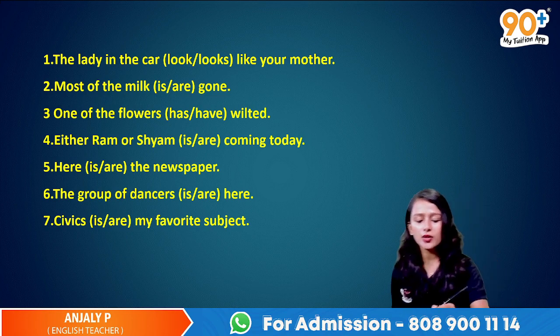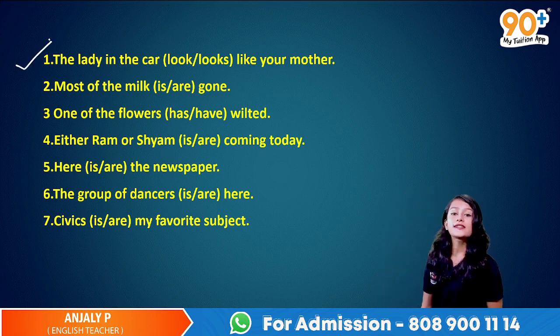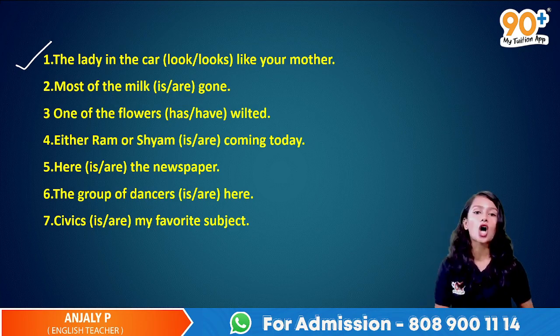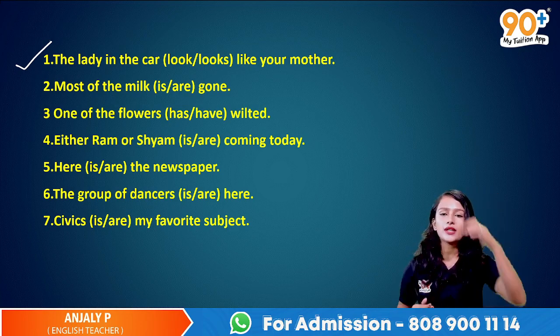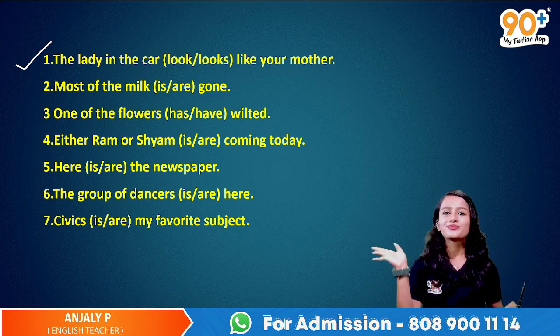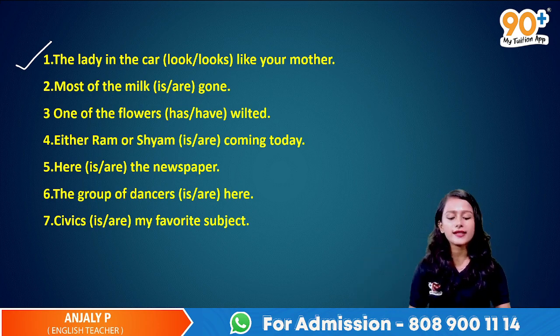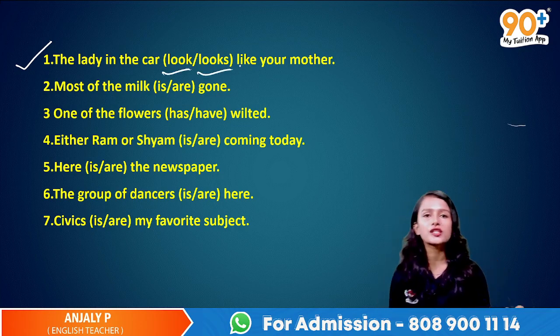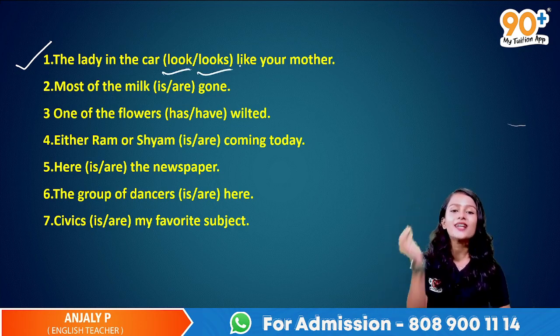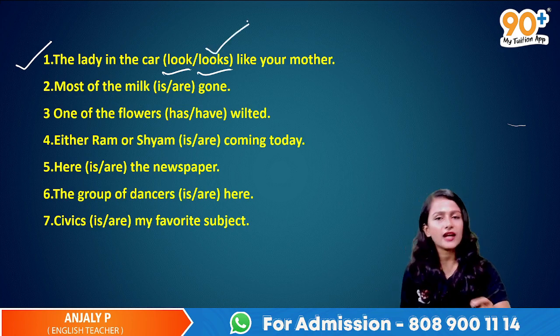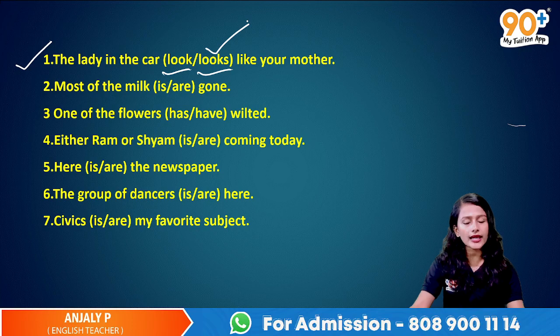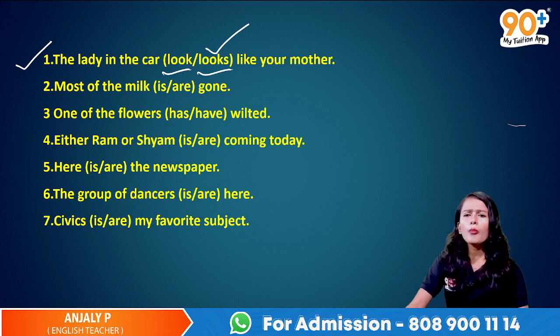നമുക്ക് ആദ്യത്തെ ക്വസ്റ്റ്യൻ നോക്കിയാലോ. The lady in the car. So ഇവിടെ സബ്ജക്റ്റ് ആരാ മക്കളെ? The lady in the car. Okay. So the lady is the subject. The lady is a singular noun അല്ലേ. So അതുകൊണ്ട് look ആണോ looks ആണോ എന്ന് ചോദിച്ചാൽ it is looks. Okay, so singular nouns ആണ് നമ്മൾ s ആഡ് ചെയ്യുക verb ന്റെ കൂടെ. So that is looks.